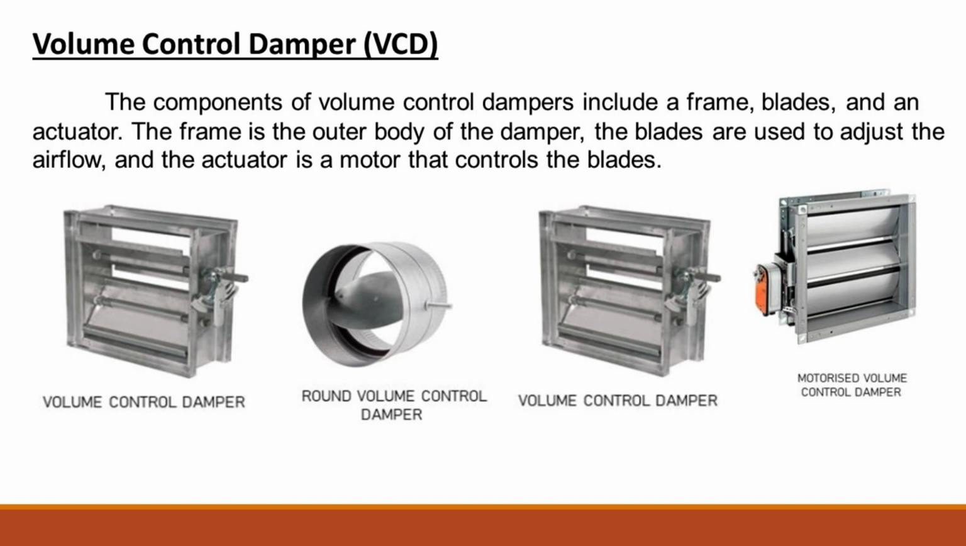The components of volume control dampers include a frame, blades, and an actuator. The frame is the outer body of the damper. The blades are used to adjust the airflow, and the actuator is a motor that controls the blades.